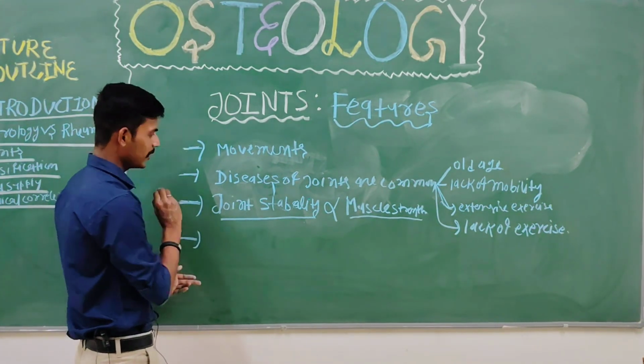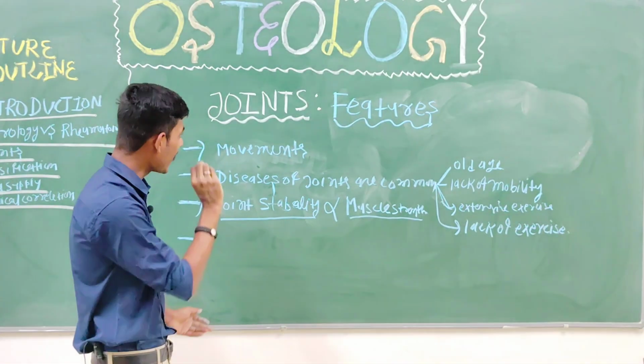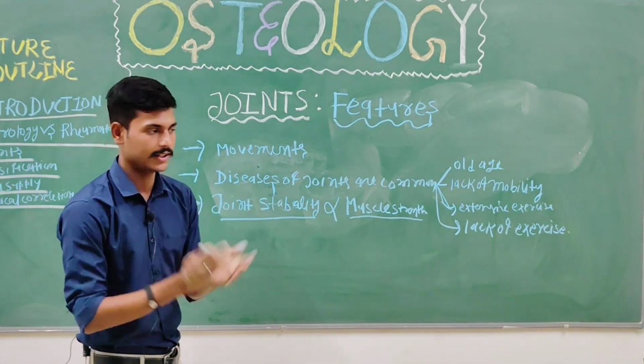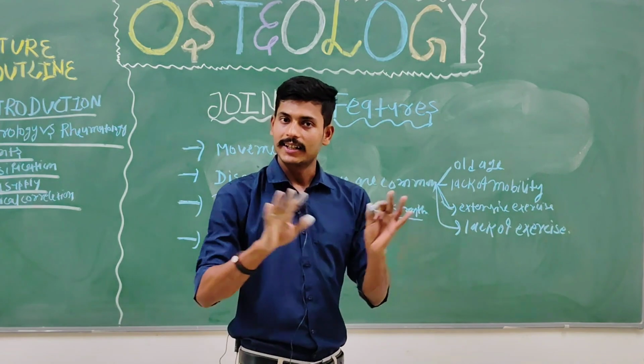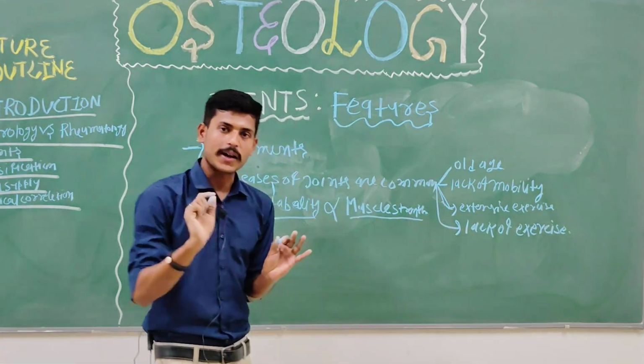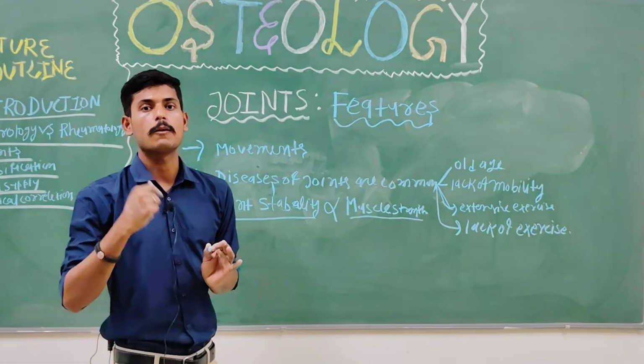Another thing you have to keep in mind is that joints are classified, and each joint has its unique type of blood supply.